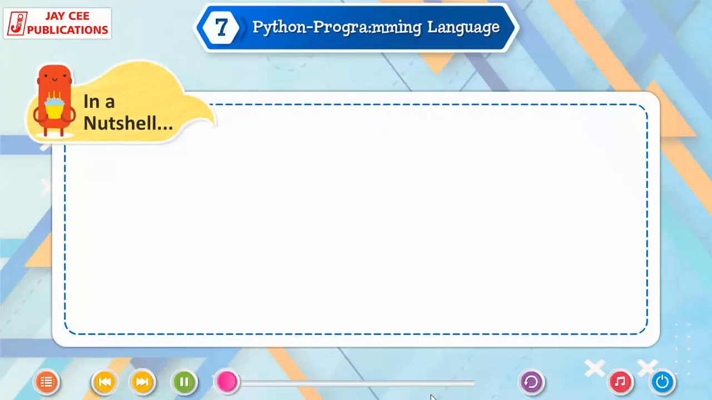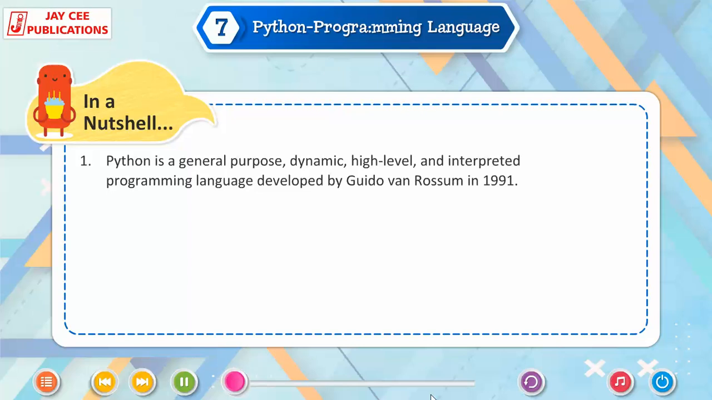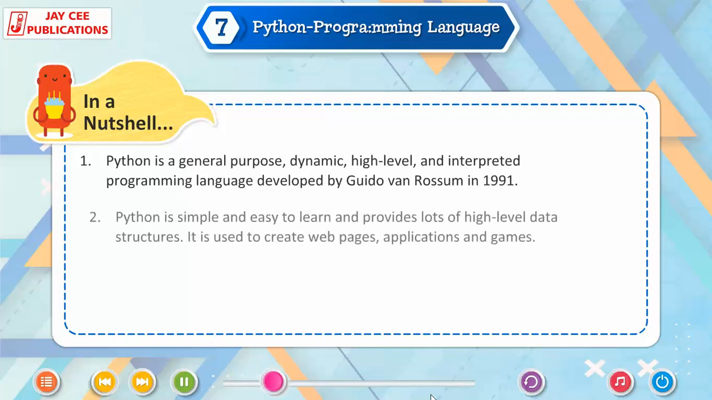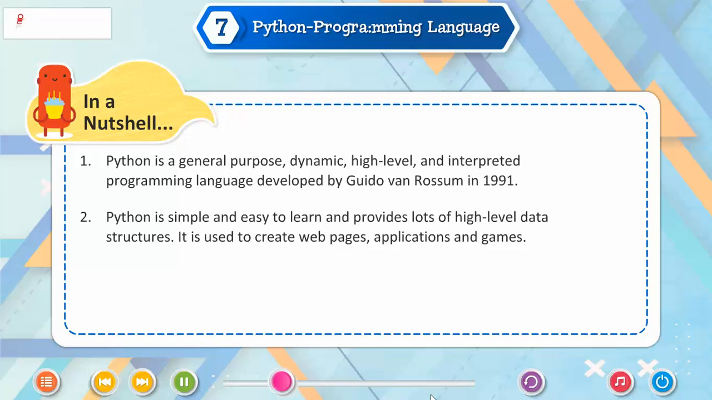In a nutshell, Python is a general purpose, dynamic, high-level and interpreted programming language developed by Guido van Rossum in 1991. Python is simple and easy to learn and provides lots of high-level data structures. It is used to create web pages, applications, and games.